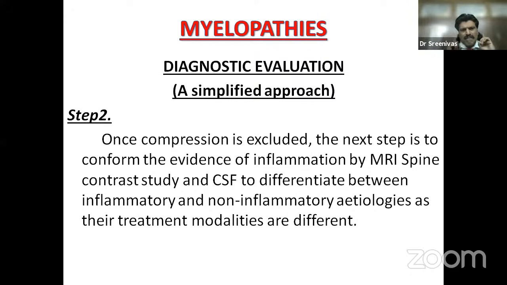Second step, once compression is excluded, the next step is to confirm the evidence of inflammation by MRI's contrast study, gadolinium enhanced, and CSF, cerebrospinal fluid, to differentiate between inflammatory and non-inflammatory etiologies, as their treatment modalities are different. So once MRI is done and compressive lesions are excluded, then we do MRI with contrast enhancement to find out the inflammatory lesions. We do CSF to find out whether it is because of an infectious etiology or a non-infectious etiology.